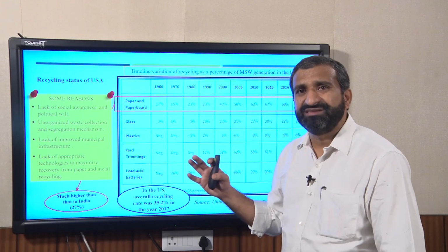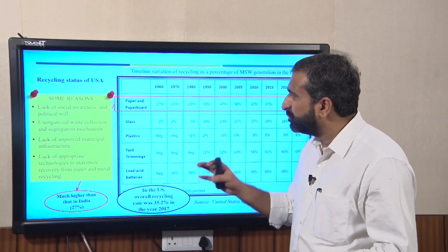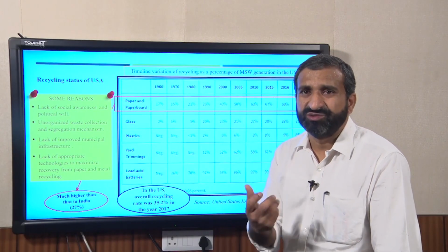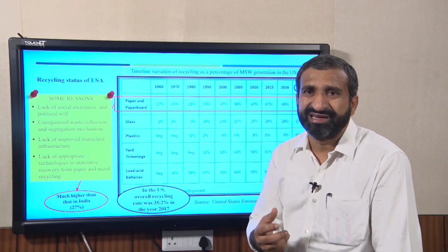There are some reasons why we are not able to promote more recycling, because of social awareness and political will. That is also one very important point where we are not extending our recycling facility. Another point is unorganized waste collection and segregation mechanism. In India, this recycling is especially managed by the informal sector. You know that rag picking is very high in India.